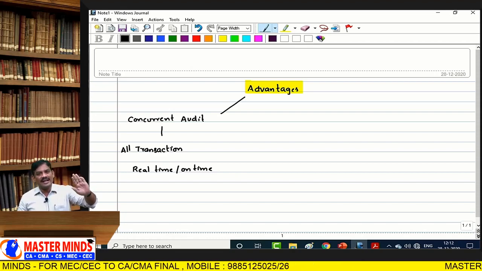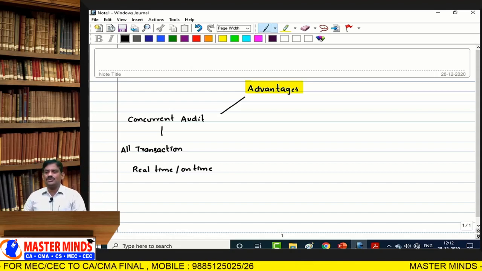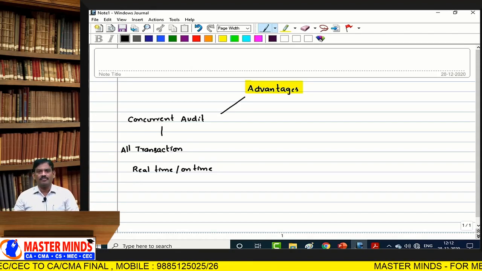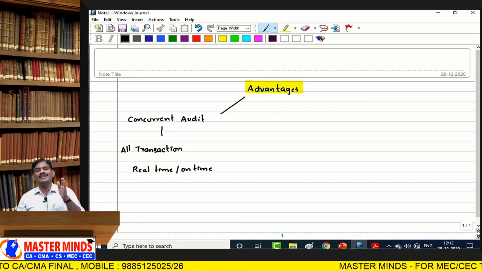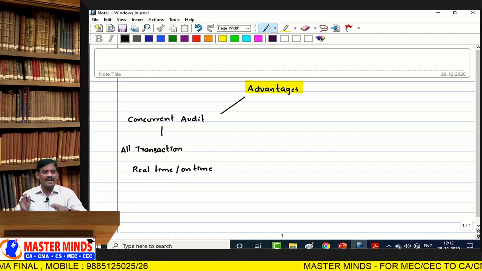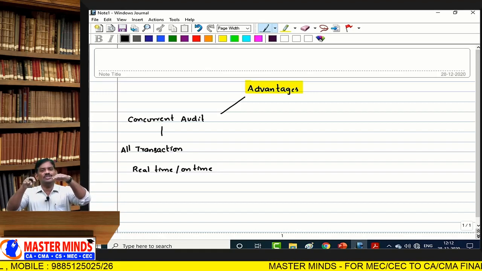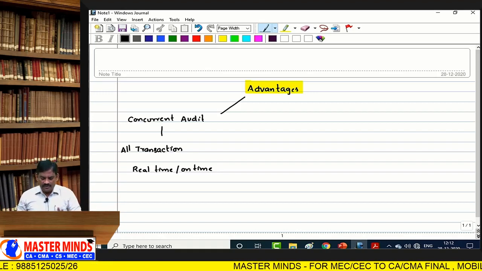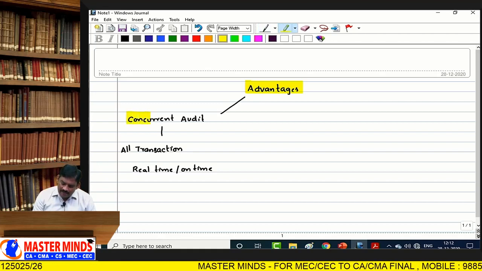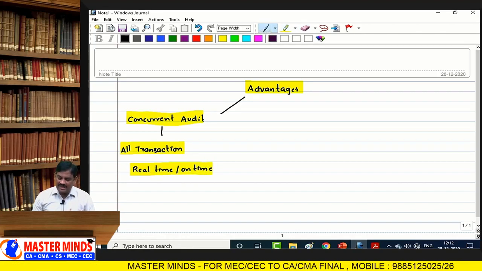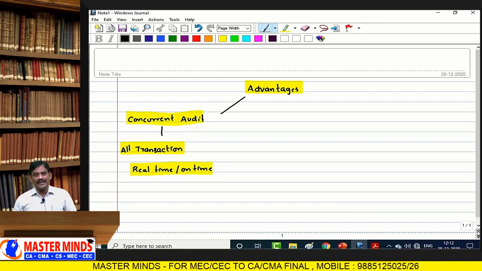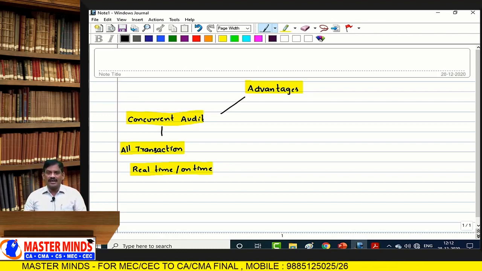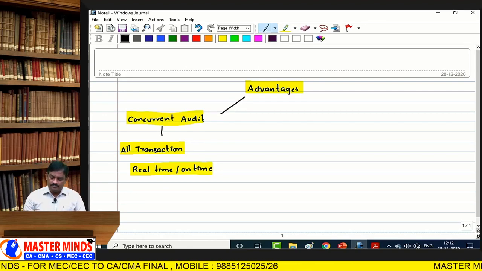So there is no time gap between the occurrence of a transaction and the recording of a transaction. We are providing immediate assurance to those activities. Such a system is said to be concurrent audit tools. All the transactional elements are verified, validated and authenticated in real time without any time gap between occurrence and providing assurance.